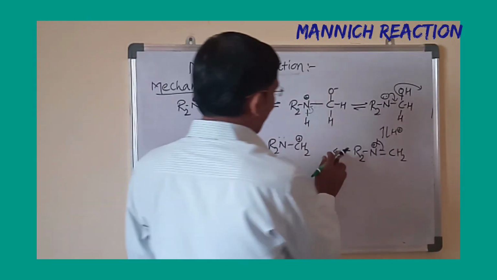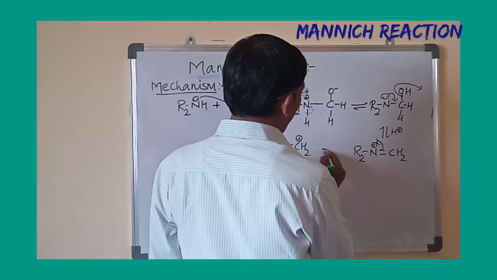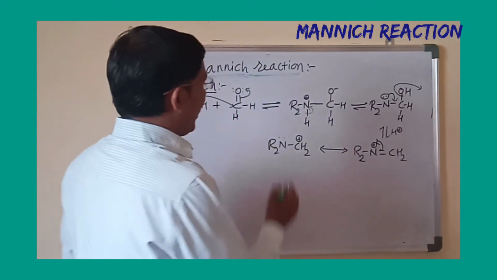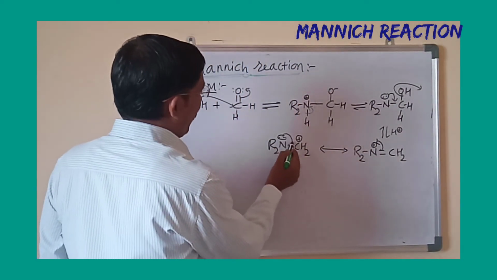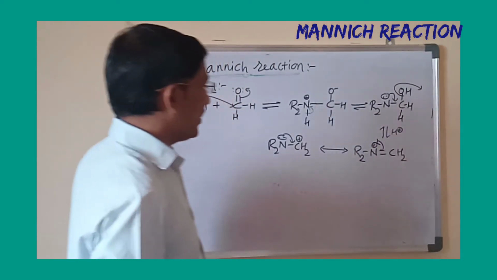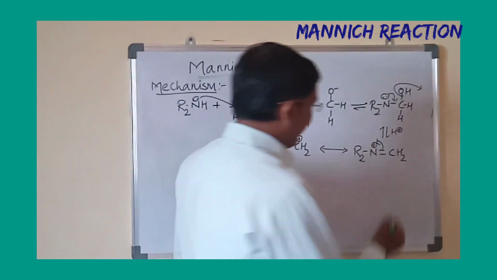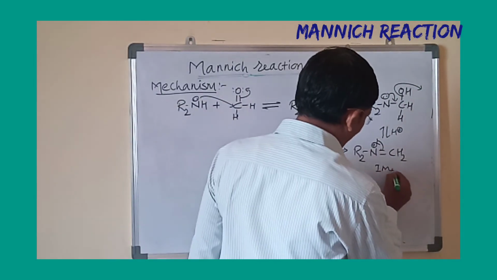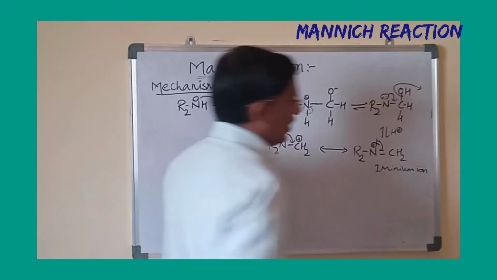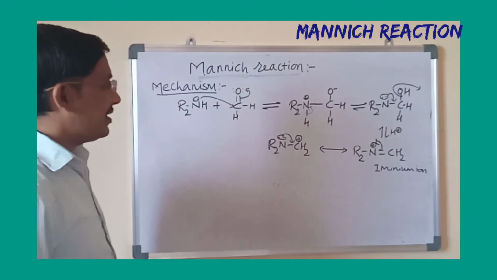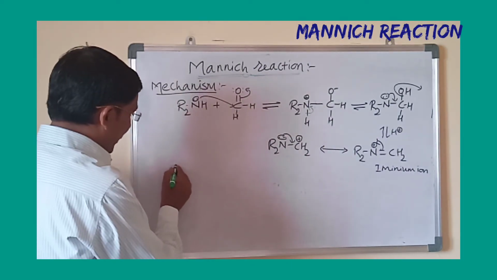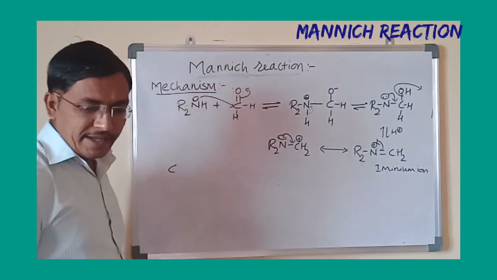This can be converted into this one by resonance. And now again this lone pair can form a double bond and the nitrogen becomes electron deficient. This is an iminium ion. Once that iminium ion is generated, it will react with acetone.